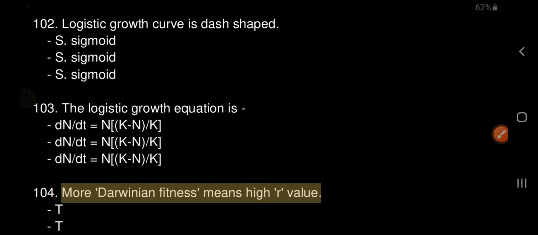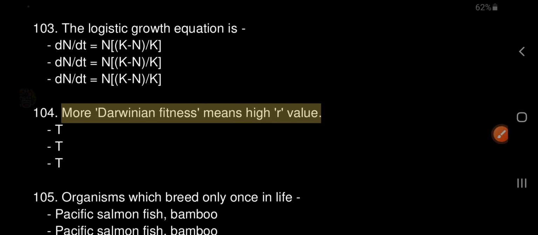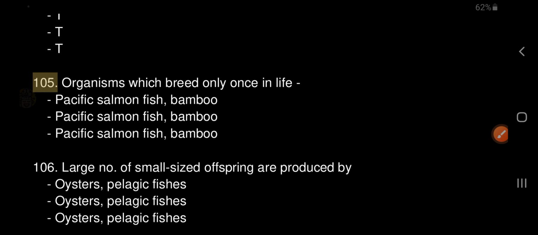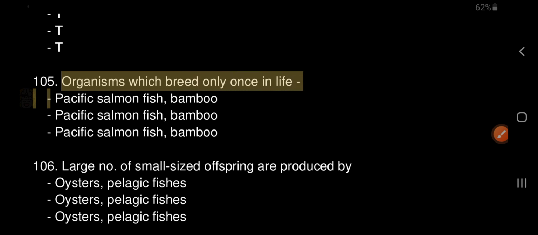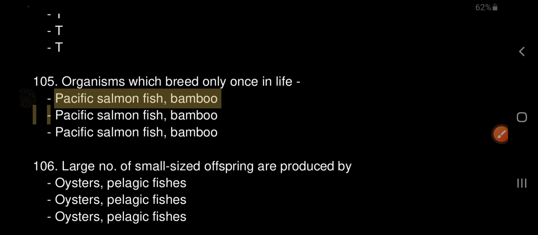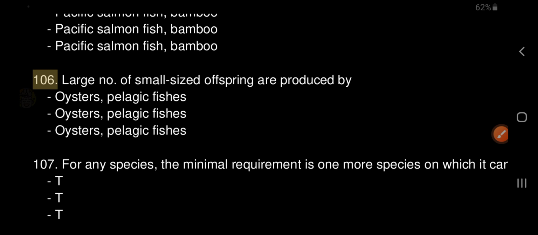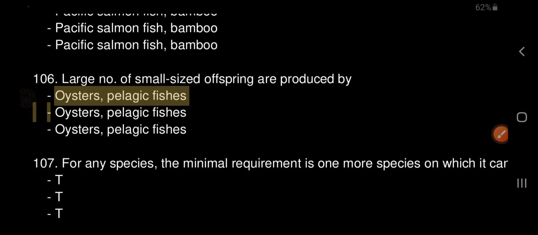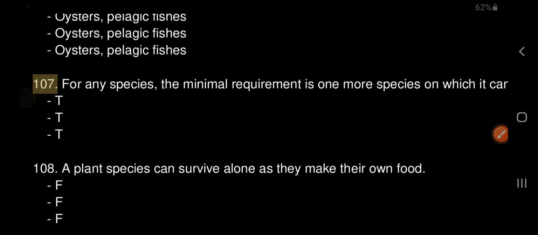104. Darwinian fitness means high r value. True. 105. Organisms which breed only once in life: Pacific salmon fish, bamboo. 106. Large number of small-sized offspring are produced by oysters, pelagic fishes. 107. For any species, the minimal requirement is one more species on which it can feed. True.